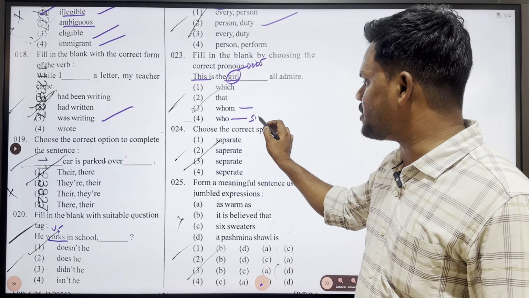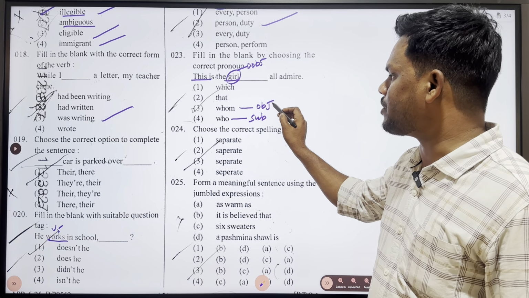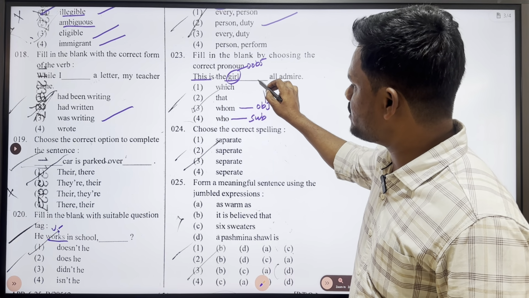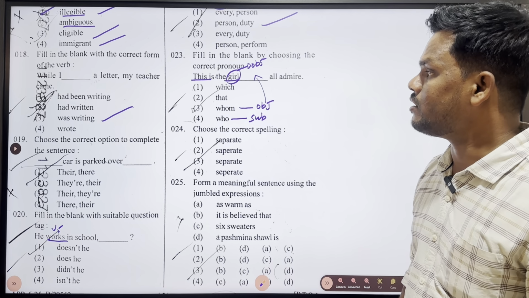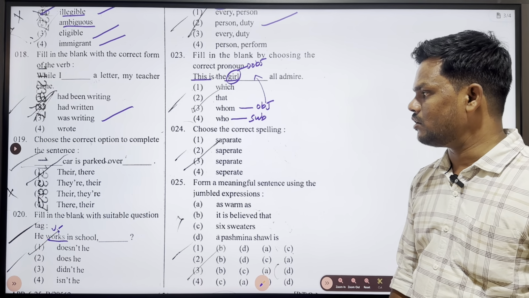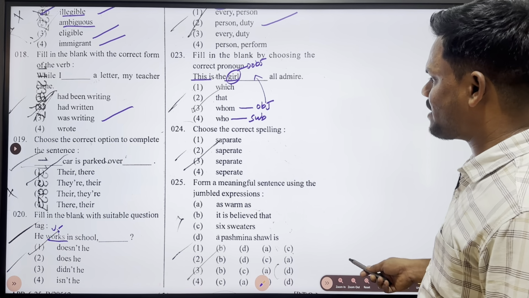Who is used as a subjective relative pronoun and whom is used as an objective relative pronoun. So, the correct answer suitable here is whom. This is the girl whom all admire. Understand?